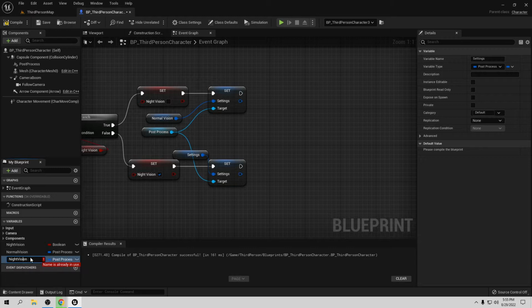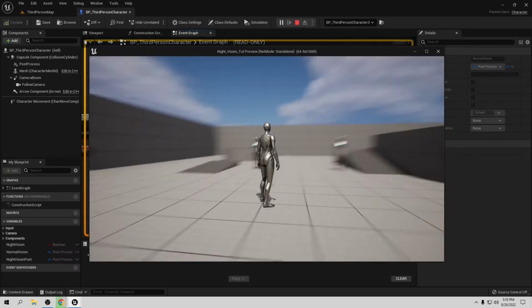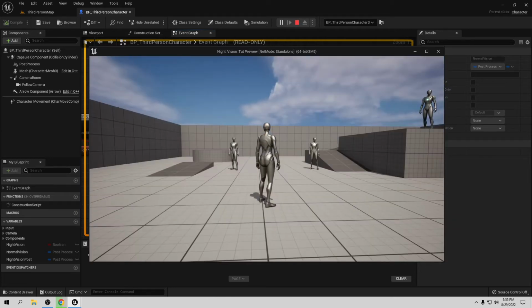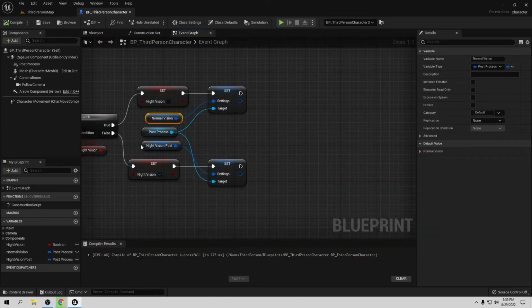So I have the same name, so to change this I'm going to say post, so we know this is post process. So let's do that, and let's put this in here. Also we compile and save. So right now in the normal vision, we don't want to change anything, because when we go play, this is our normal vision. So let's close.